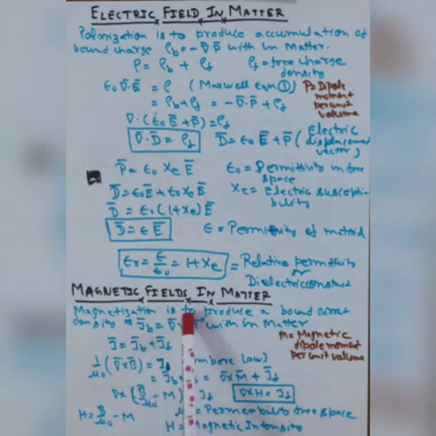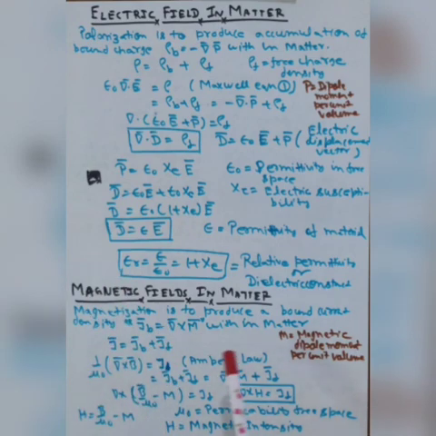This is known as the bound current density. Now the bound current density we can write as del cross M, where M is the magnetic dipole moment per unit volume. So we can write the current density like the charge density: one is the bound current density plus the other one is the free current density.